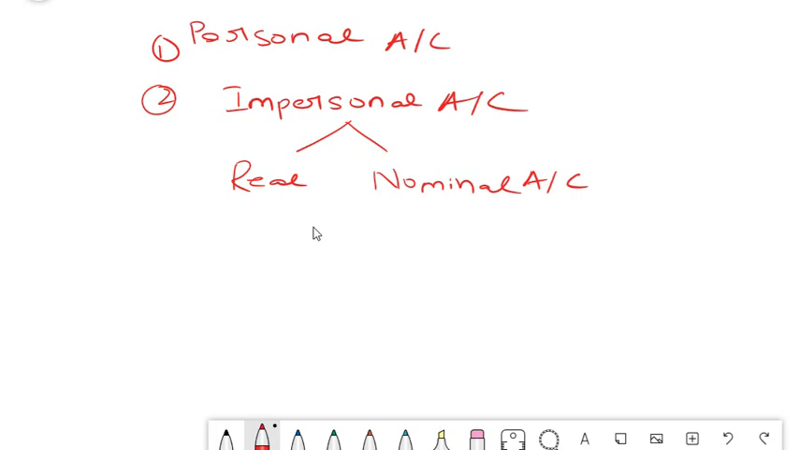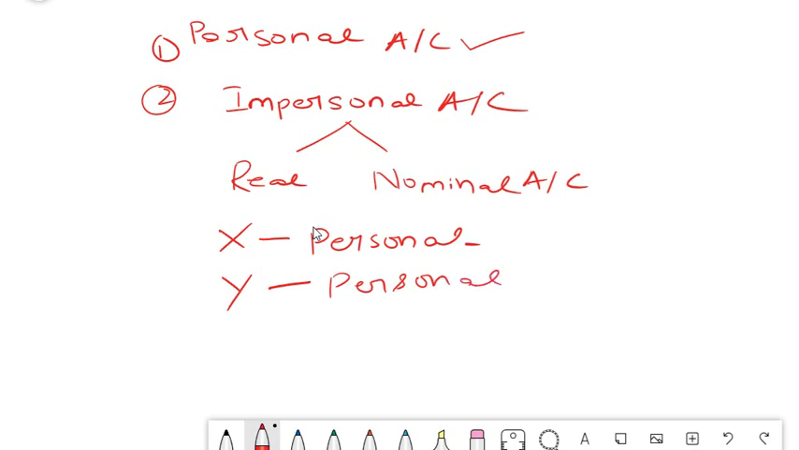So what is a personal account? The name itself suggests personal. That means person. Each and every person will be having an account. Example, you will be purchasing goods from X. So X is a personal account, isn't it? You will be selling goods to Y. Y is a personal account. Why is it a personal account? Because the name of the party is mentioned here. As the name of the parties are mentioned, it becomes a personal account.